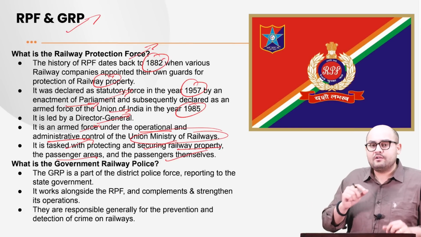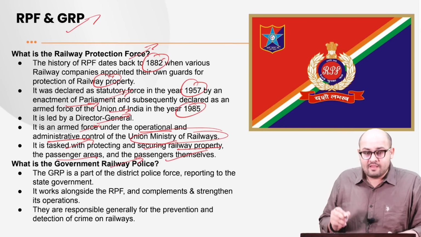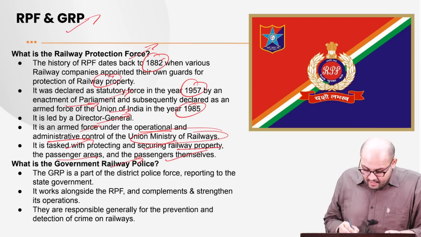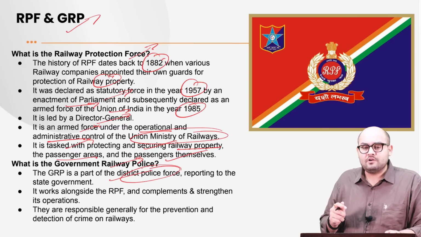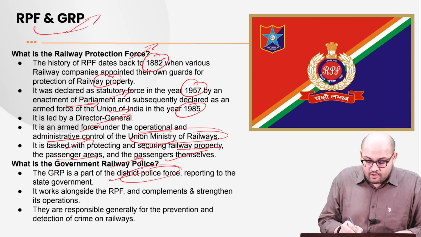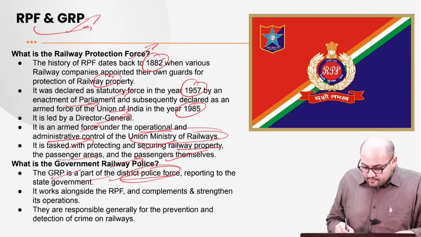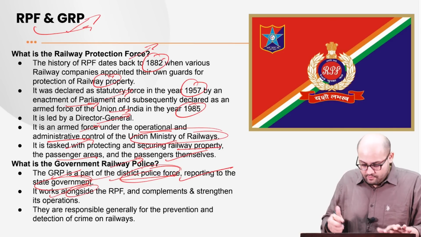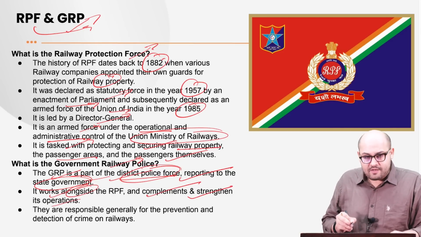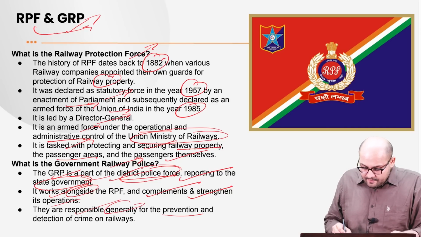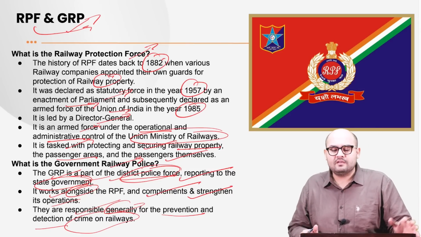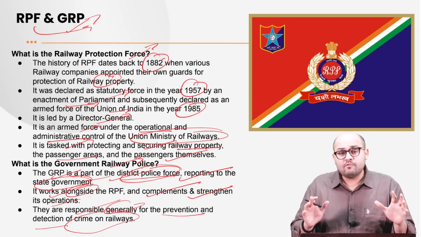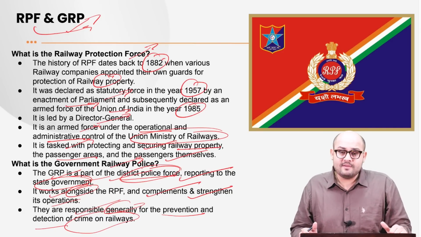Now there is another force, which is the Government Railway Police. Please understand that this is not a part of the Union Ministry. This is a part of the District Police Force, which helps or facilitates the operations carried out by the RPF. So the GRP is a part of the District Police Force, reporting to the state government. That is important. It works alongside the Railway Protection Force and complements and strengthens its operation. They are also generally responsible for the prevention and detection of crime on railways. For example, if you have thieves or robbers, it is primarily the GRP who takes that task in hand. So this is what you need to know about the Railway Protection Force and the Government Railway Police.